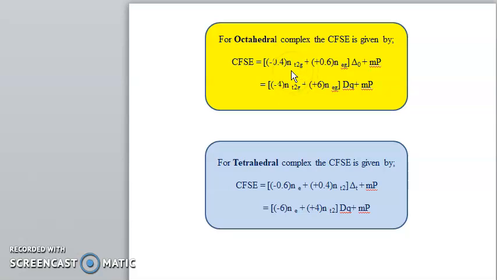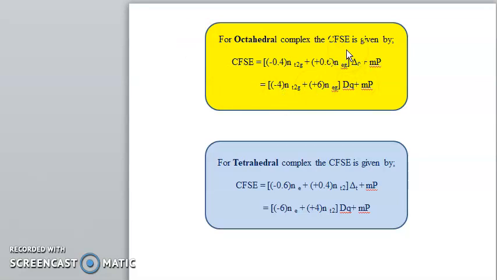N means the number of orbitals present in your t2g orbital. CFSE in octahedral is minus 0.4 times n, the number of t2g orbitals, plus 0.6 times n, the number of eg orbitals, in Δ octahedral, plus MP. MP means the pairing energy, for pairs of electrons present in the splitting of the d orbital.